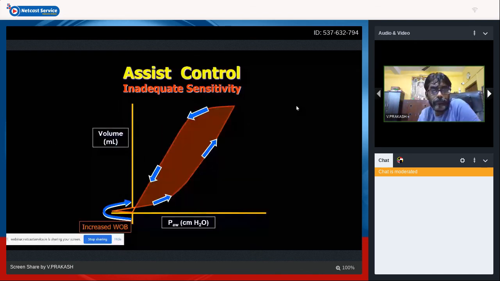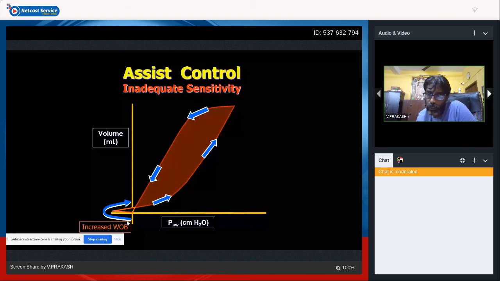If there is increased work of breathing or inadequate sensitivity, you have to adjust the trigger to identify it. So trigger sensitivity is there. It varies between 0 to 1. You have to set the threshold for the trigger sensitivity. If the trigger sensitivity is very minimal, all the breaths will be accepted. If the trigger sensitivity is pretty high, it might not detect the breaths, because even a small phase of breath might not be picked up.